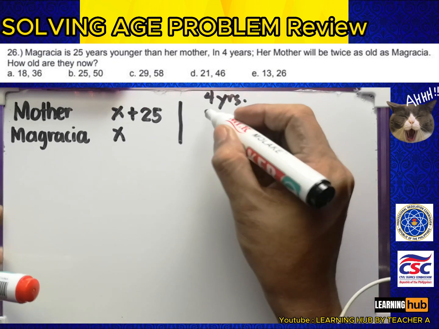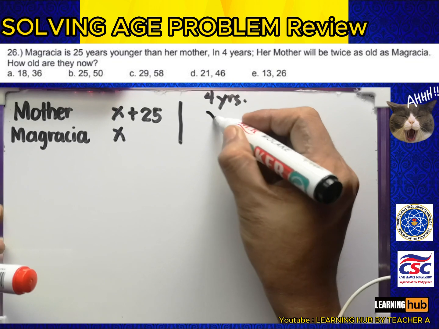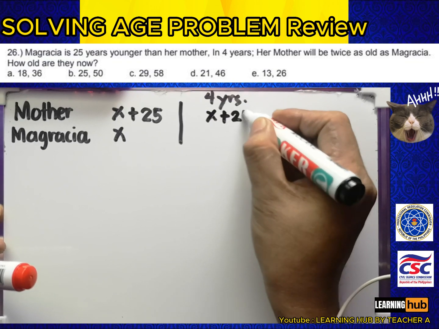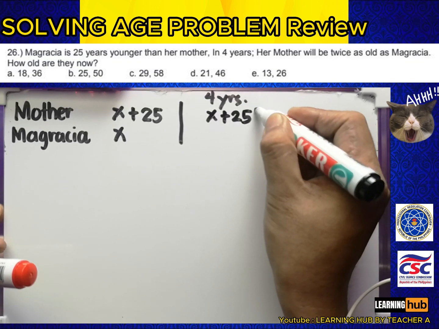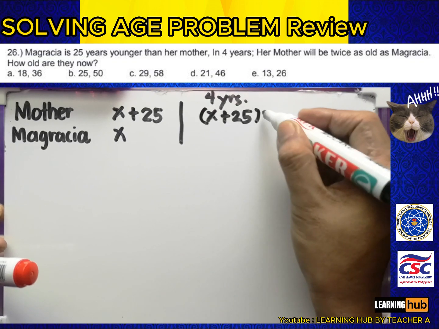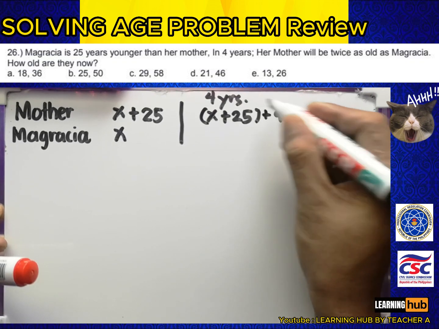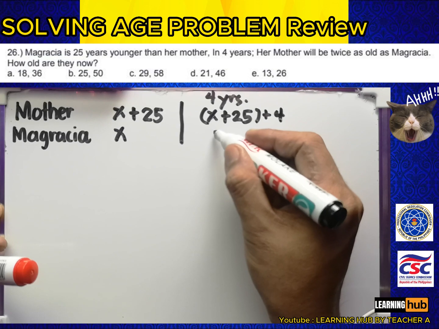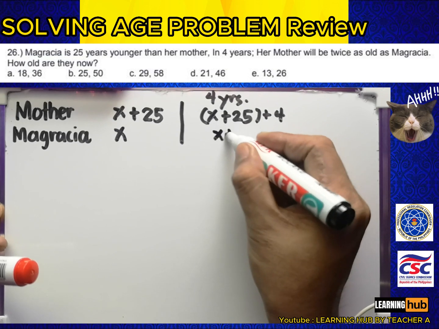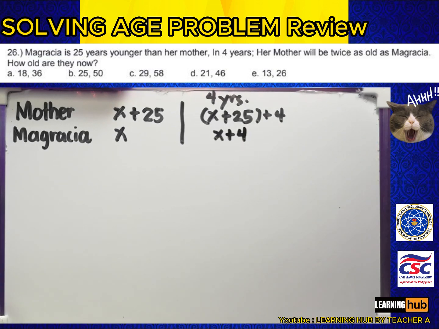So we are going to have that as x plus 25, which is the age of mother, plus 4 because 4 years, and Magracia will be x plus 4.